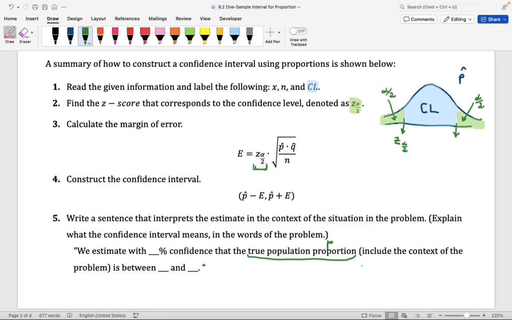Okay? Now, one thing to note is that you should always be using the context of the situation. So you're going to need to explain what the true population proportion represents. Okay? What does that value represent in the context of the situation?